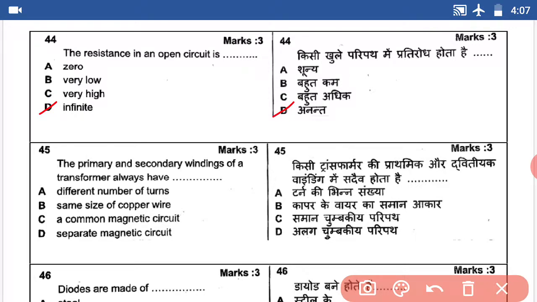Question number 45. The primary and secondary winding of a transformer always have dash. The answer is a common magnetic circuit. Answer C.